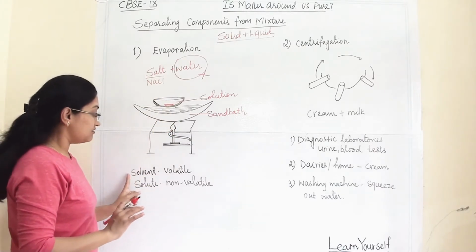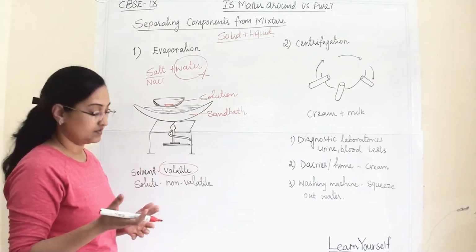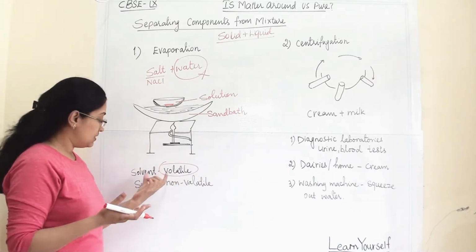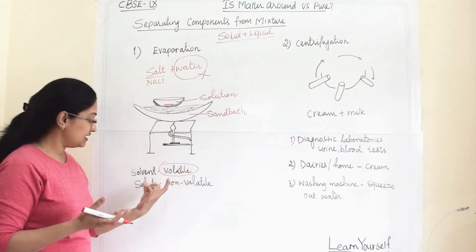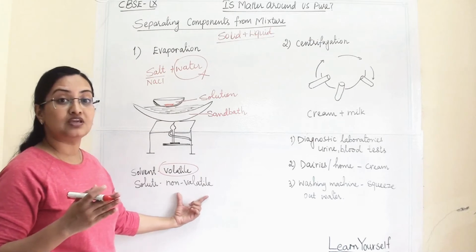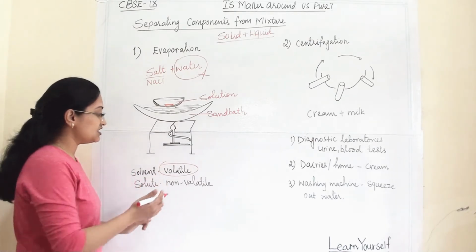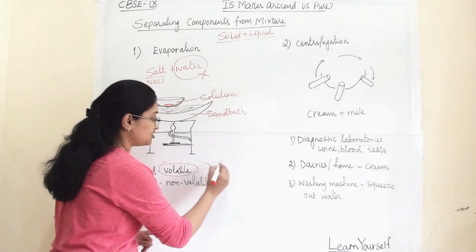When our solvent is volatile, it will evaporate with the help of heat. When our solute is non-volatile, it will not evaporate with heat. In this condition we will use the evaporation technique.